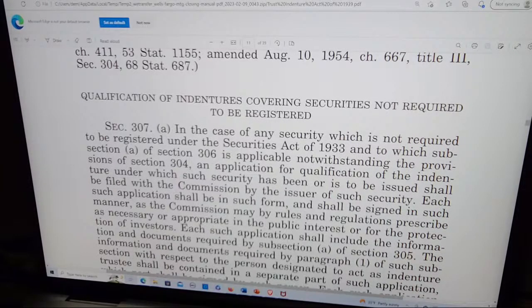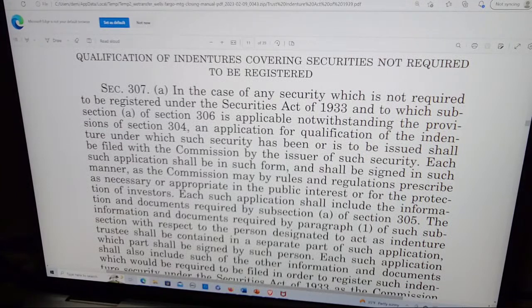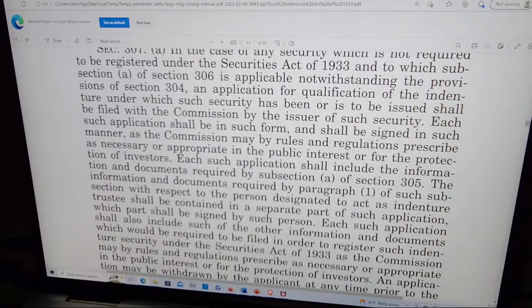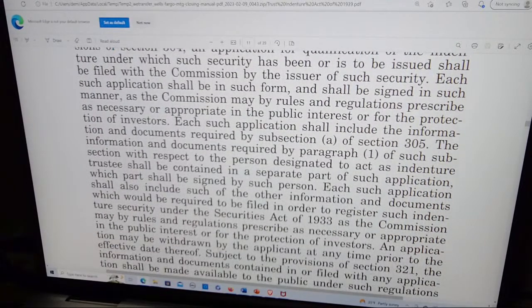Qualification of indentures covering securities not required to be registered. Section 307. A. In the case of any security which is not required to be registered under the Securities Act of 1933 and to which subsection A of section 306 is applicable notwithstanding the provisions of section 304, an application for qualification of the indenture under which such security has been or is to be issued shall be filed with the Commission by the issuer of such security.